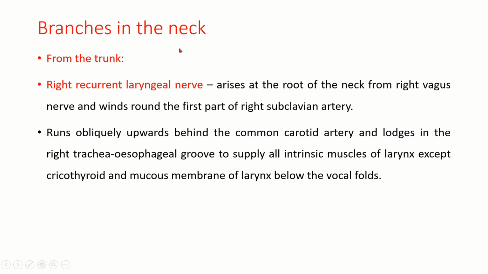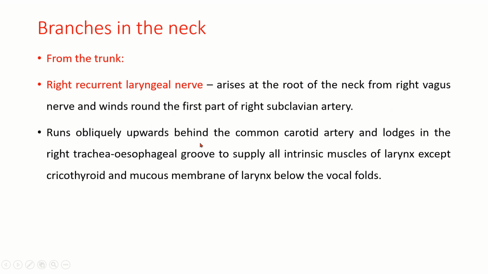So, branches in the neck. From the trunk, you can see the right recurrent laryngeal nerve. From this point onwards, please try to concentrate on the course and relations of the right and left recurrent laryngeal nerves. The right recurrent laryngeal nerve originates in the neck. It arises at the root of the neck from the right vagus and winds around the first part of the right subclavian artery. I will justify this with embryological evidence in further slides.